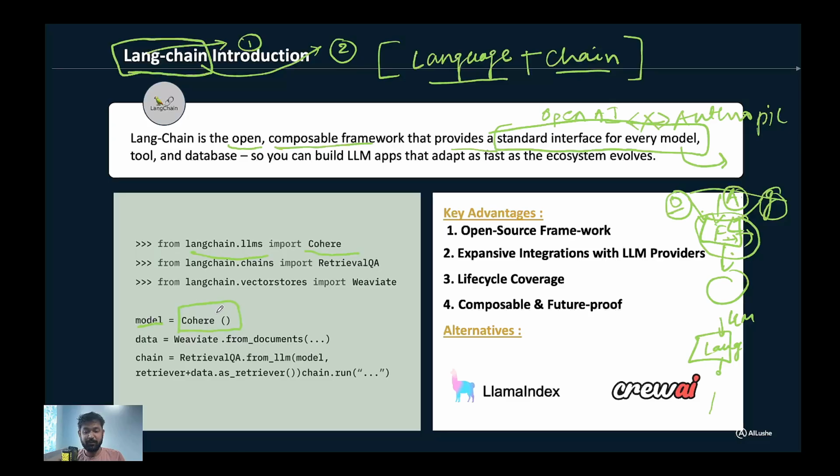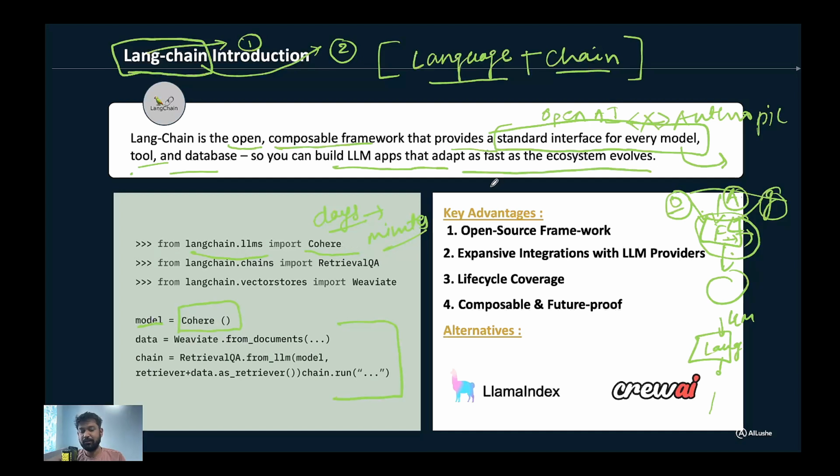And it is not just for LLMs, it could be for databases, it could be for anything, right? And now the whole functionality of my application does not change. That's the beauty of Langchain, right? So what would have been a day's job in the real world, now is solved in minutes. Correct? So that's what Langchain does for you, right? It provides a standard interface for models, tools, and databases, so that you can build the LLM application and adapt it to the evolving ecosystem.